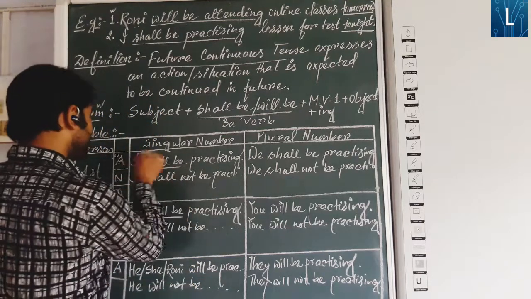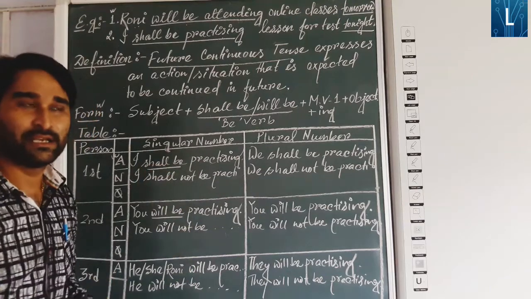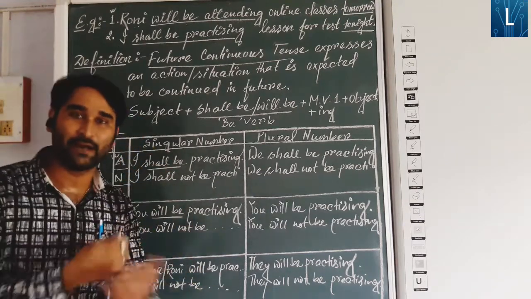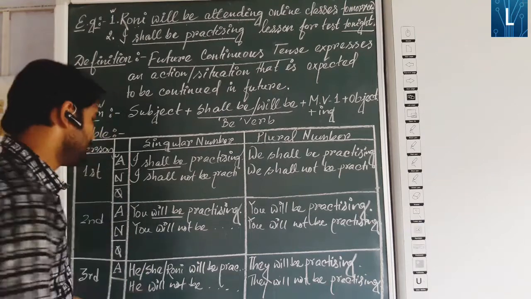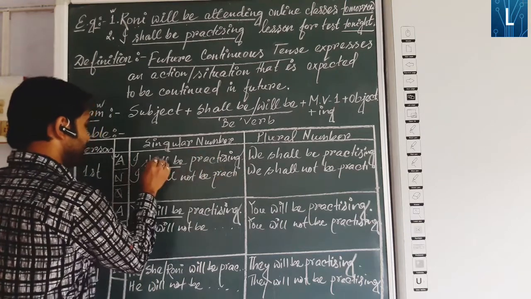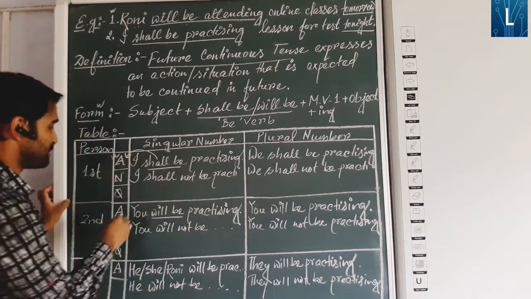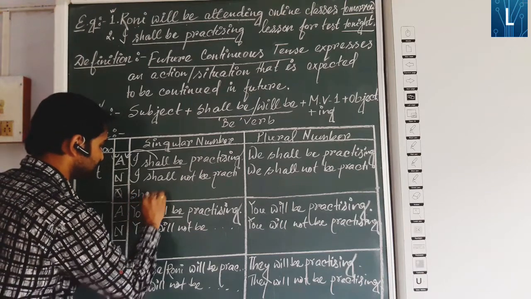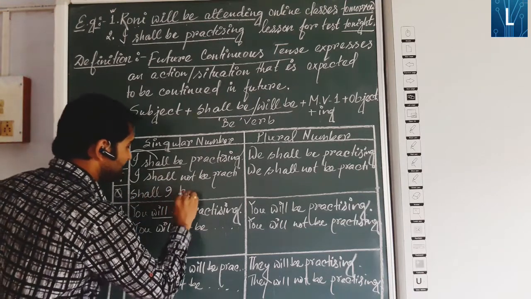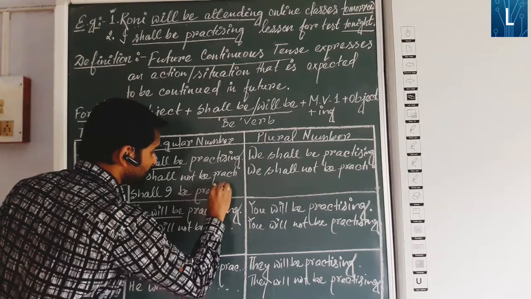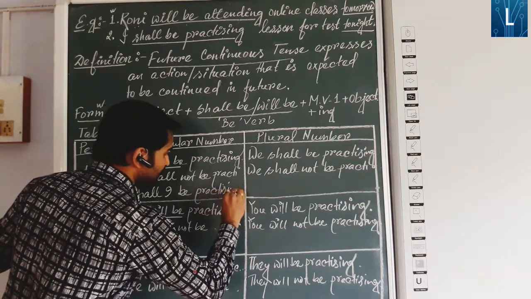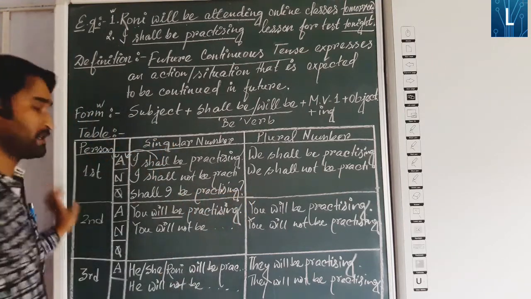Now if the assertive sentence is converted into a question, as you know, the helping verb will come in front of the subject. So for I shall be practicing, shall will come in front of the subject: shall I be practicing? At the end there will be a question mark.